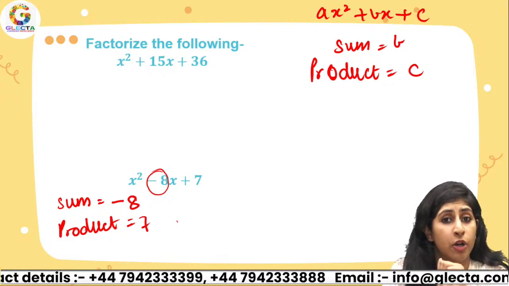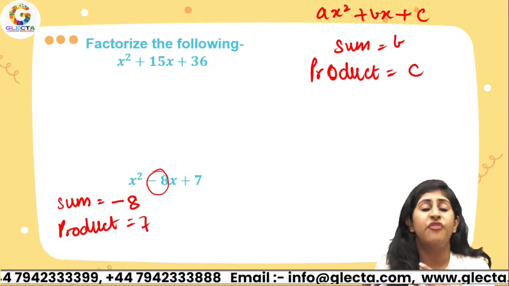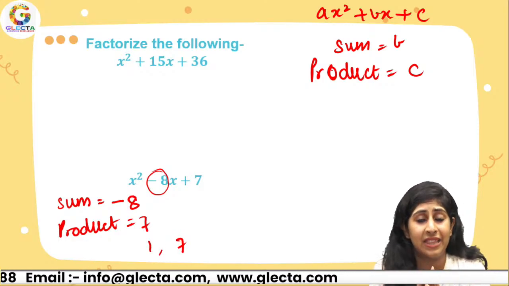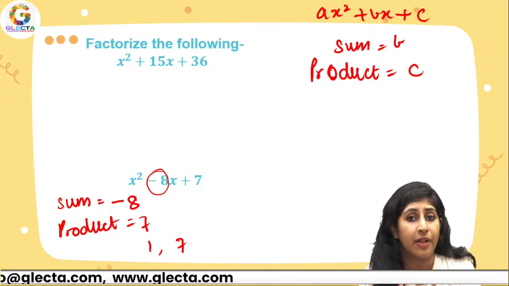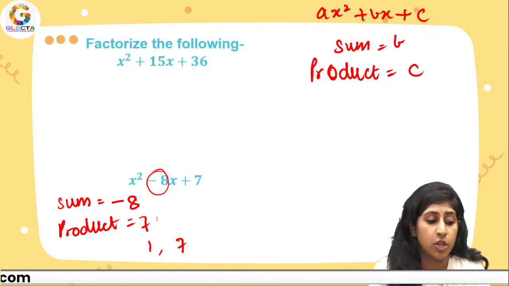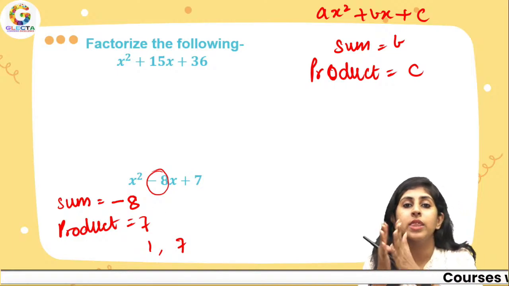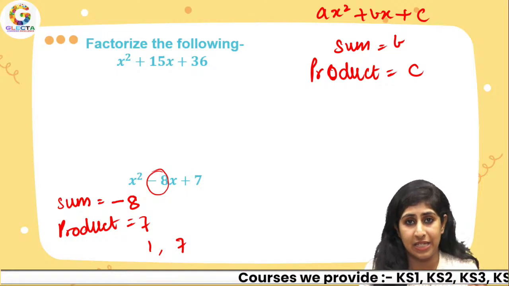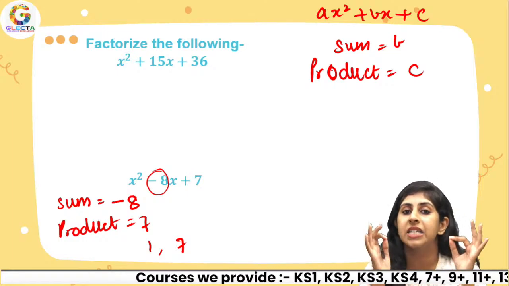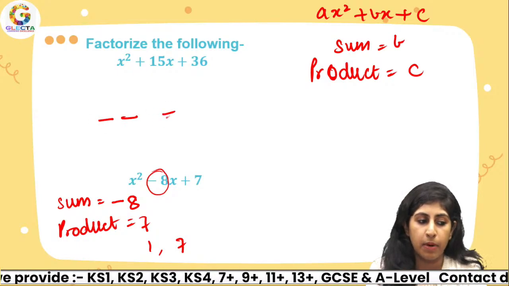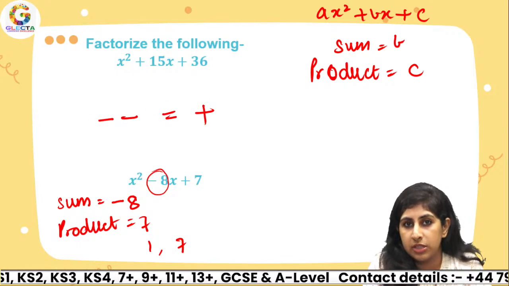So if I see the product is 7, the factors of 7 are just 1 and 7. But when I add them up, 1 plus 7 is 8. I want the sum to be -8, right? When the product of two numbers is positive and the sum is negative, that means both of them are definitely negative. You know, your basic rule, minus times minus is equal to positive.